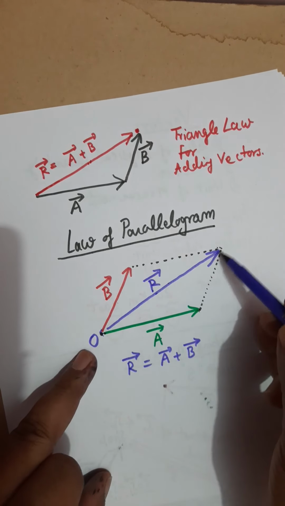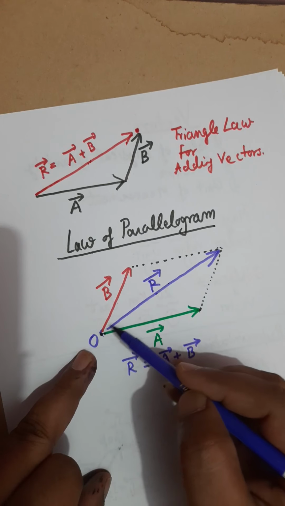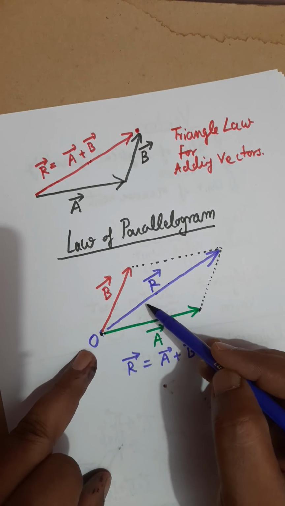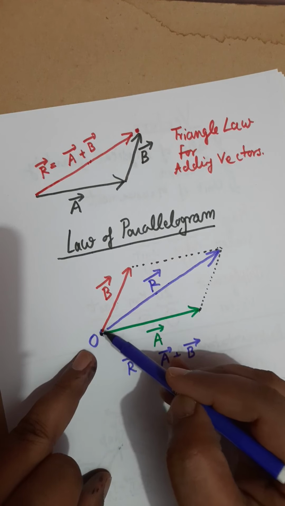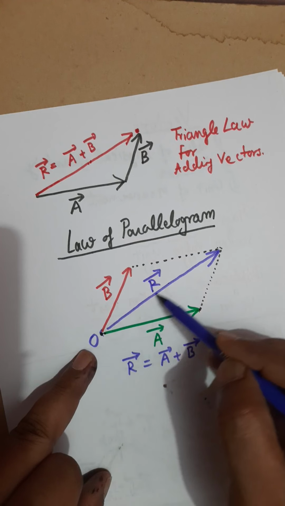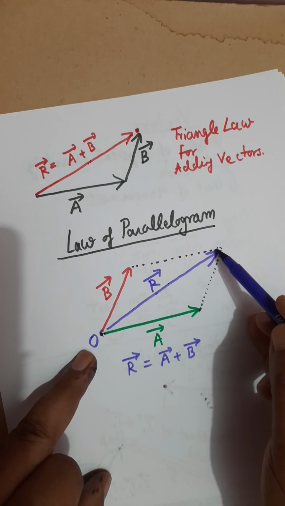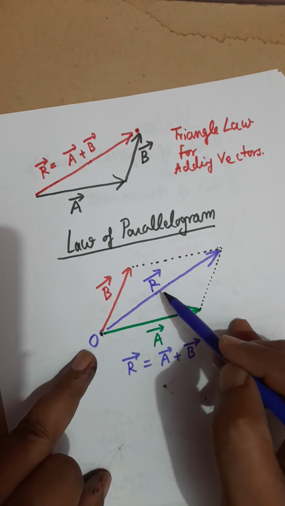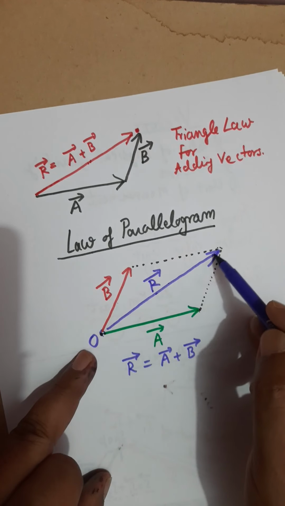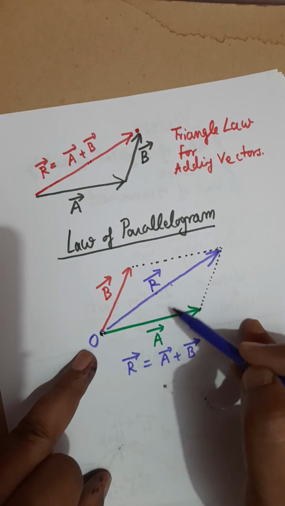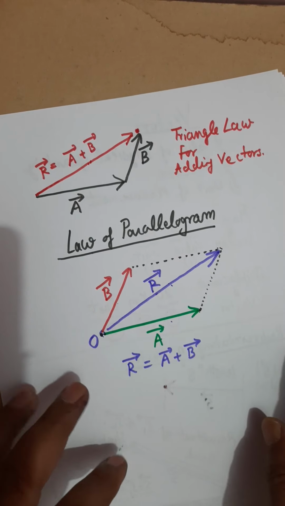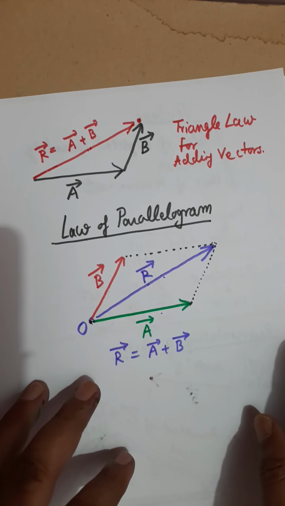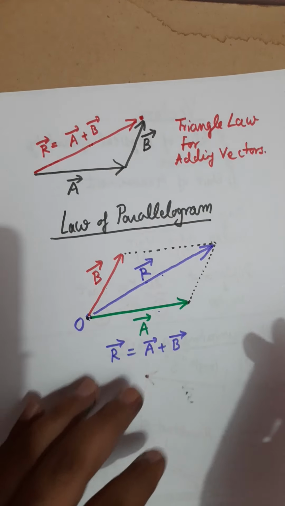Once we have completed the parallelogram, we need to draw one more vector from the same point O. This one more vector is always along the diagonal of the parallelogram, and this additional vector which we are drawing along the diagonal is called the resultant of A vector and B vector, resultant of A and B.